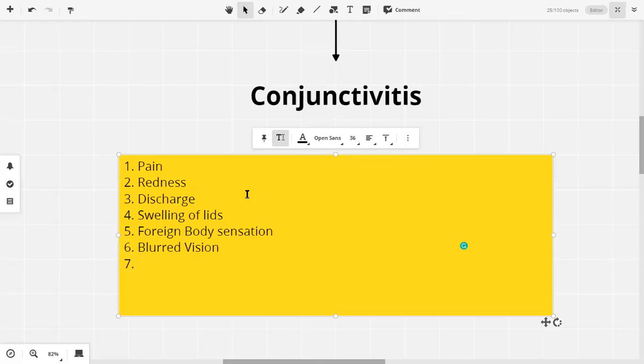Distortion of eyelashes. Now, when we specifically discuss the distortion of eyelashes, we discuss it in terms of ectropion and entropion. Inward and outwarding of the lid margin, जहाँ पे eyelashes पड़ी होती हैं.